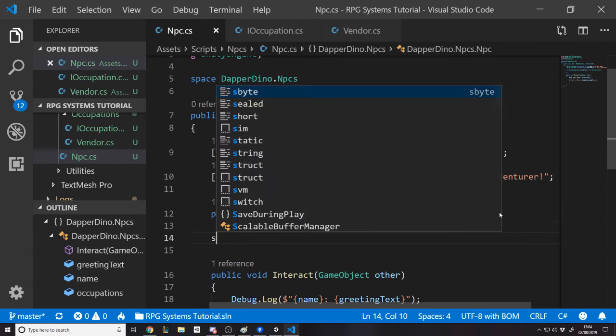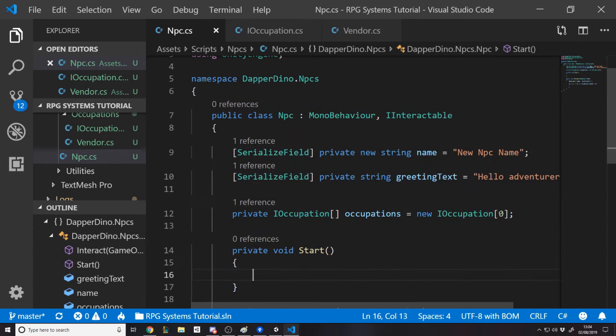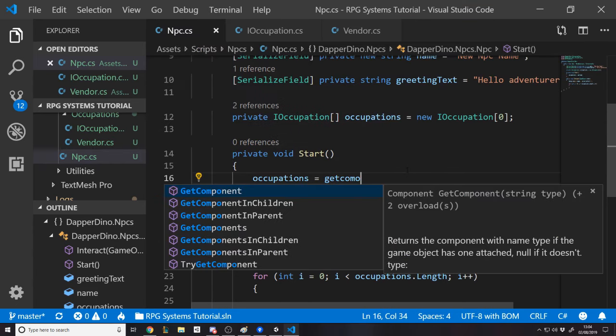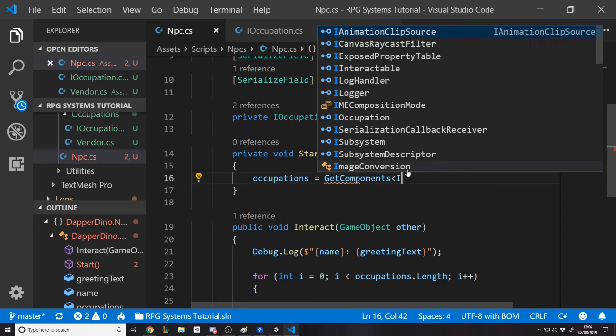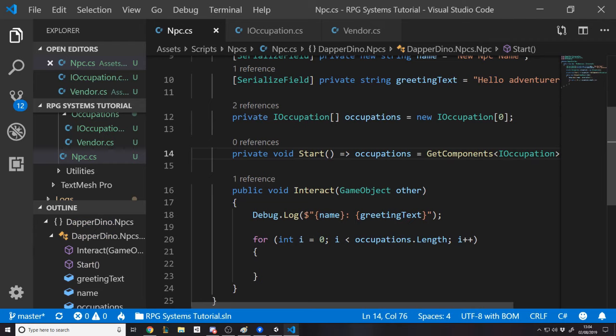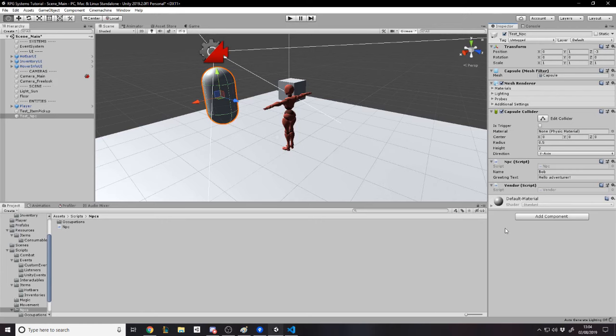And then on start, as soon as the NPC exists in the scene, he's going to get them. Even though we can't assign them in the inspector because they're all different types, we can actually do it in code. Apparently, it works anyway. So occupations equals GetComponents of type IOccupation. It's going to loop over the object itself and basically say any class that implements IOccupation, add it to this array. Okay, so we will have an array when we do that.